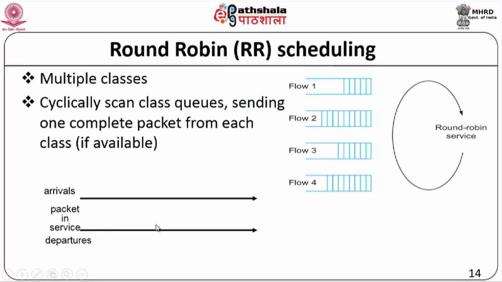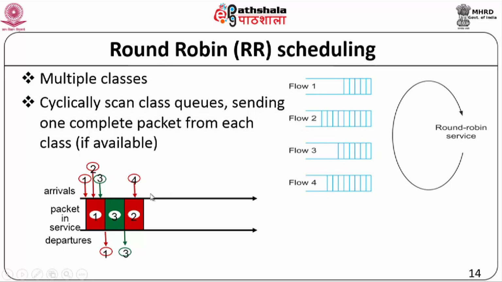When you talk of fairness, the immediate thing that normally comes to our mind is round robin scheduling. What do we do in round robin scheduling? You have multiple classes and you cyclically scan these class queues, sending one complete packet from each class if it is available. So for instance, if packets are arriving in this order, 1 comes and I send out 1. Next let us say packet 2 comes in belonging to the same class, and then I have a packet 3 which belongs to a different class. Now I have already sent out 1, so which is the one that I will send out next? The next to go out will be 3. Now the packet 2, which was there in the previous queue, will be the one that is sent out.